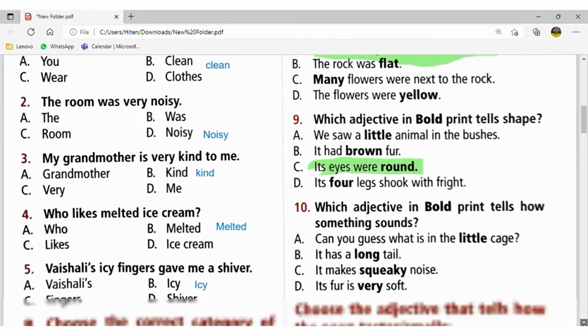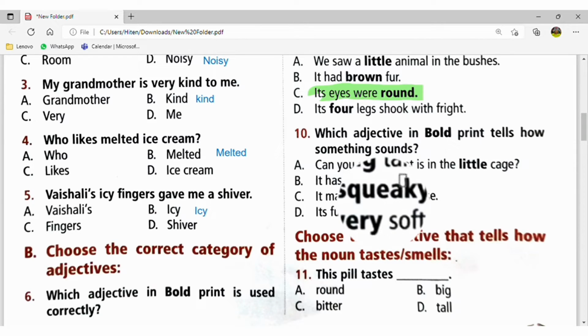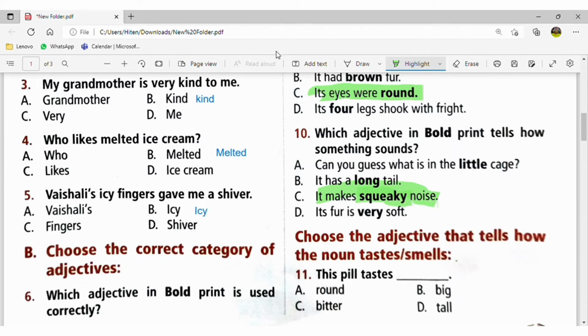Now which adjective in bold print tells how something sounds? So it makes a squeaky noise. Okay. Squeaky will be the adjective, and it makes a squeaky noise. That will be the something sounds. So now move to the 11th question. Fine.